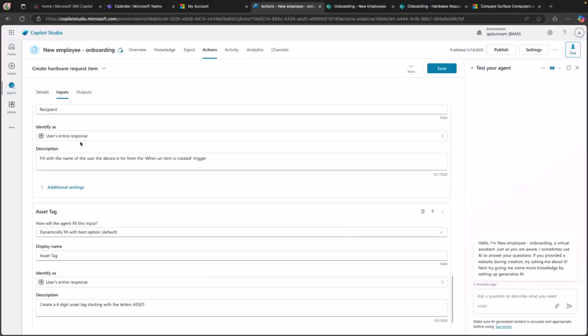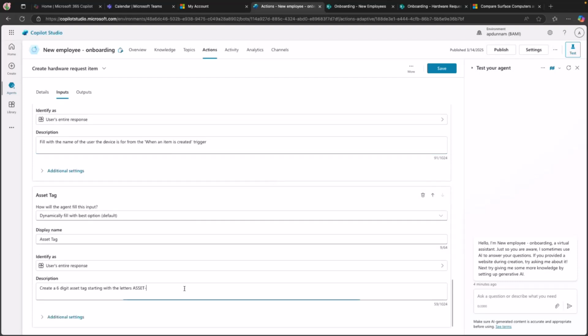And then our recipients, this is where I'm actually asking it to fill with the name of the user from the trigger. So notice when I'm referencing these two, just a few tips and tricks, I'm putting in single quotes the name of either the trigger or the knowledge source or the action that I'm referencing. That just tells it a little bit more specifically where it should be getting that information from. And then I can even have it do some fun things for me. So one of the columns that we have in that list is an asset tag column. So I can have it randomly fill a 6-digit asset tag starting with the letters asset hyphen, right? And it can do that for me and create auto-generated numbers.